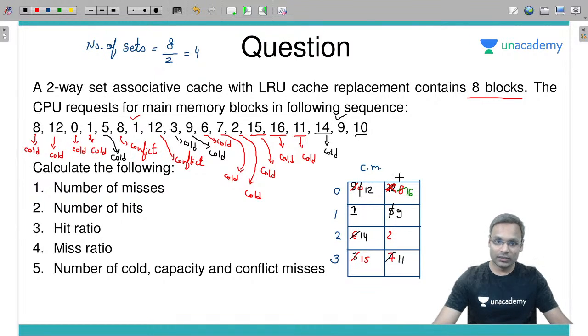10 not present, no, it's a miss. Is this the first time access of 10? Yes, cold miss. Where should I keep 10? At 2. At 2, 14 will be there, 2 will be replaced by 10.